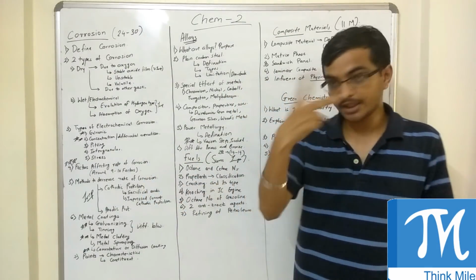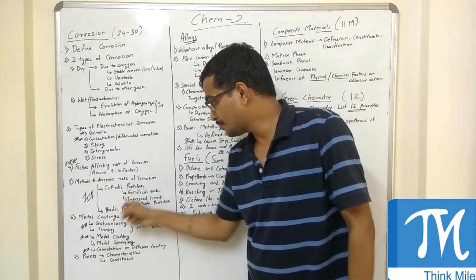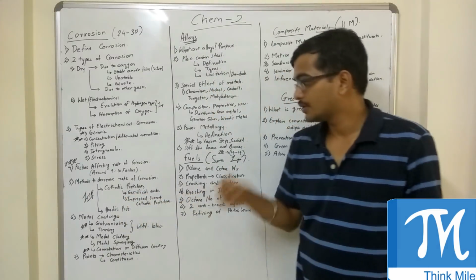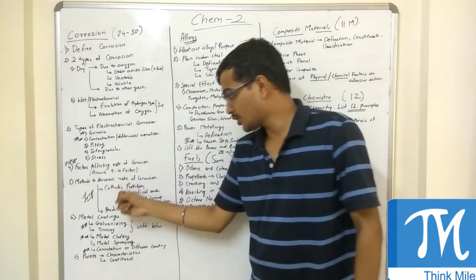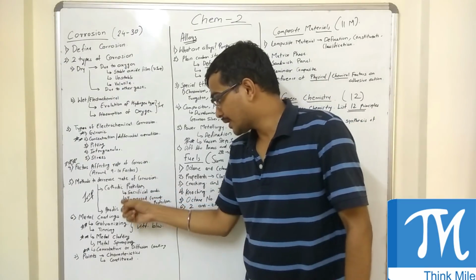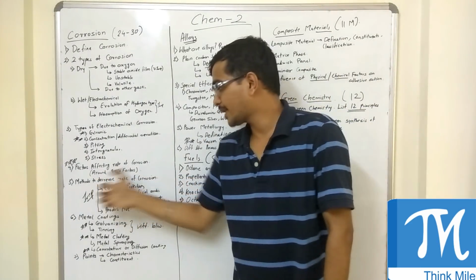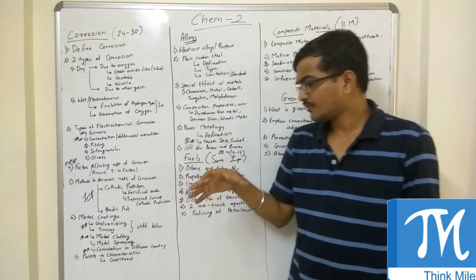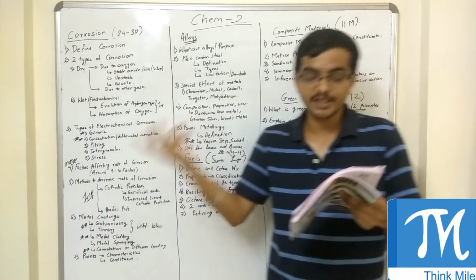In cathodic protection there are 2: sacrificial anodic protection and impressed current cathodic protection. They can ask specifically on sacrificial anodic protection, or impressed current cathodic protection, or they can say, explain any one type of cathodic protection. So what is cathodic protection, and explain any one type.